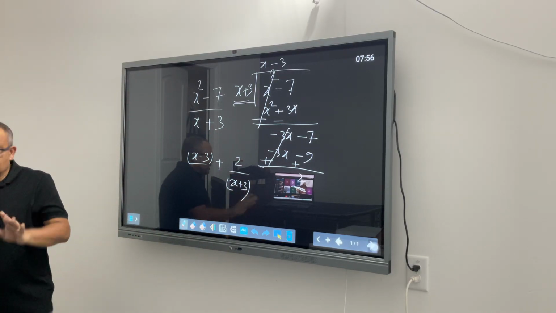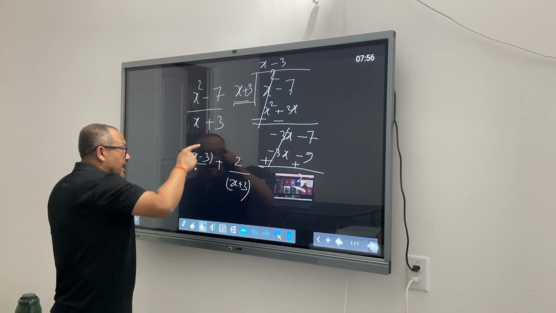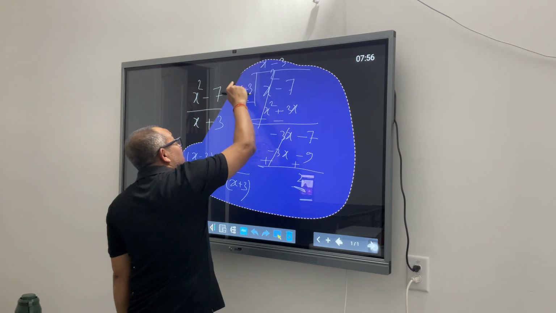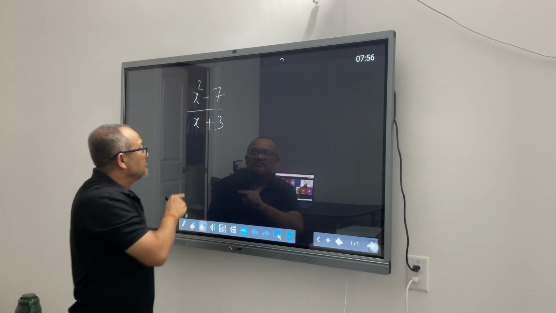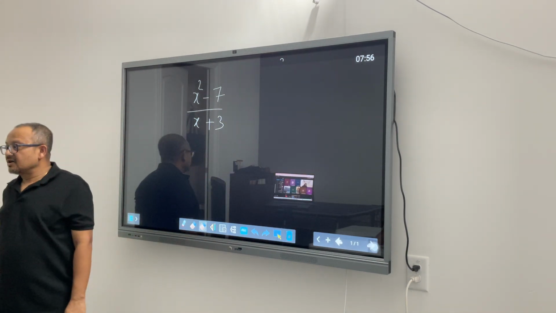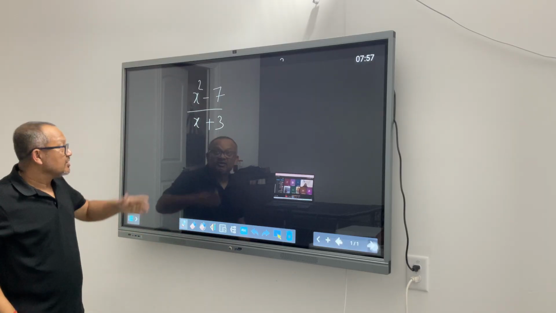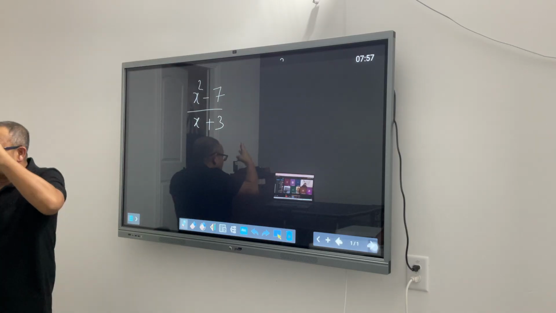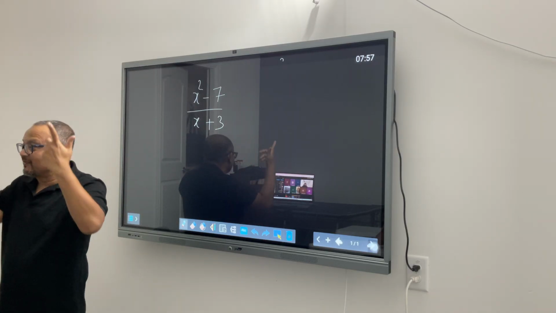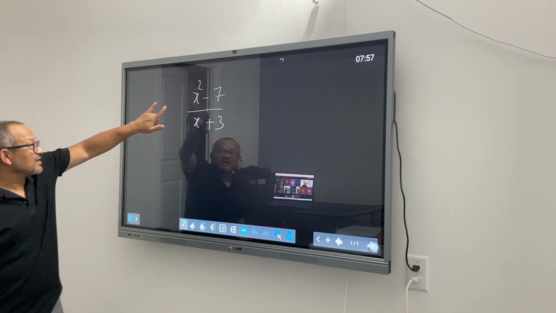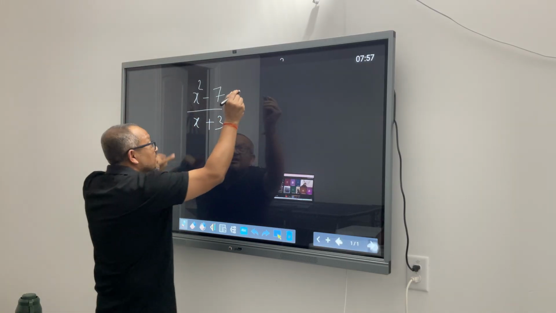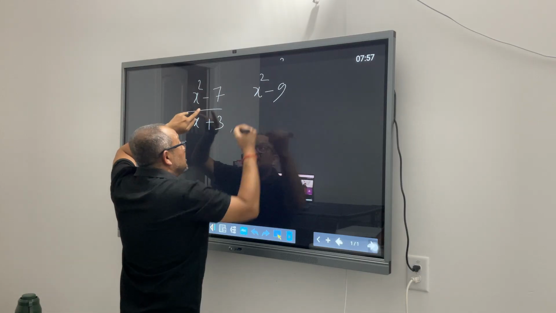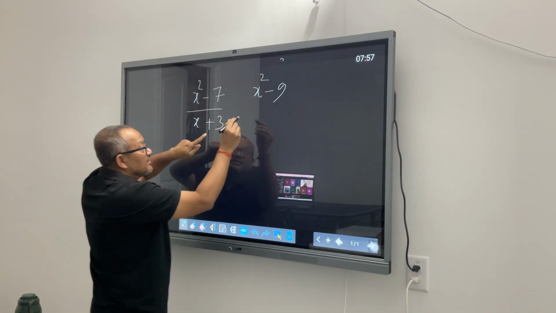Now the next thing. I am trying to be different. Even if I teach you polynomial long division, I am trying to solve it a little differently. Because I love those three algebraic identity formulas so much, that is my first preference always. As soon as I saw x squared, I said, okay, x squared minus 9, because I will have 3 squared then.